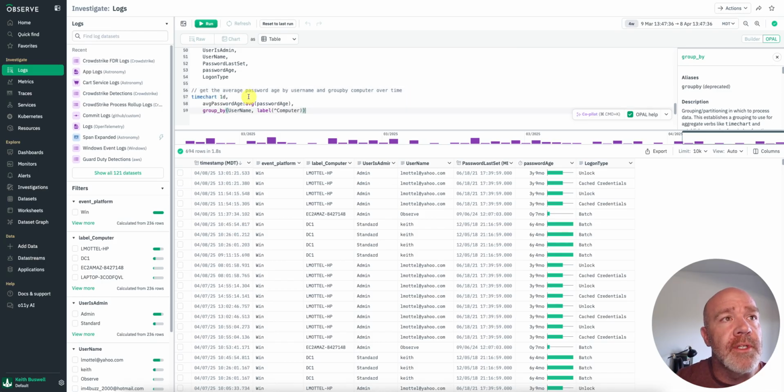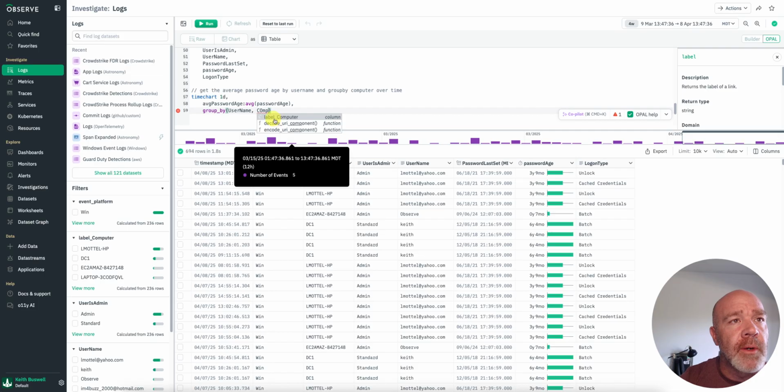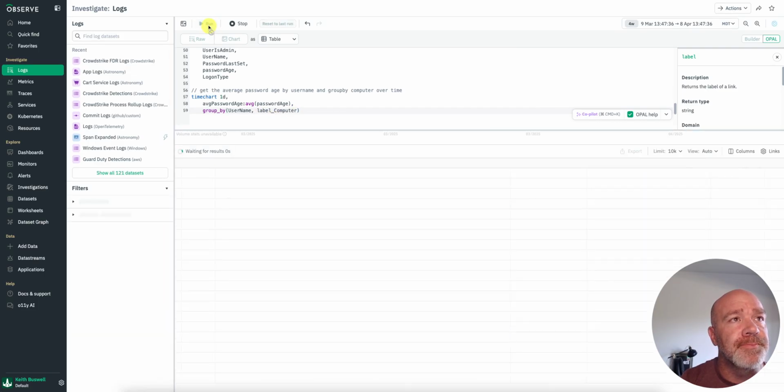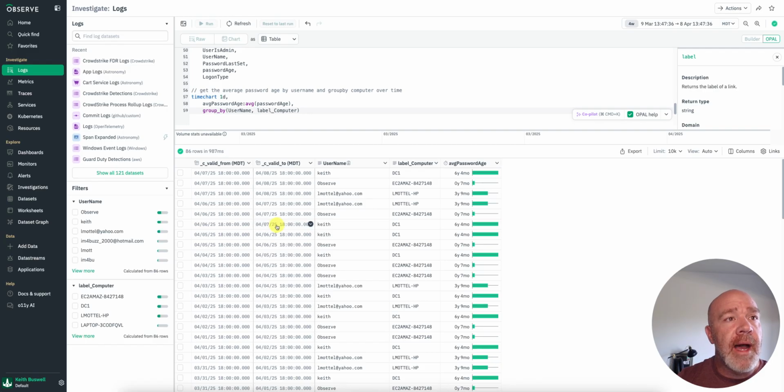I'm going to select just the top option here. It says it's going to create a time chart, 1 day, average the password age, group by the username, and label computer. And I have a red underscore here. Let's see what's going on. Let me just back that out. It didn't quite understand. I'm going to type computer. Okay, so here's what I want. There we go. That looks good. And let's run this. And so now it's going to create a time chart.